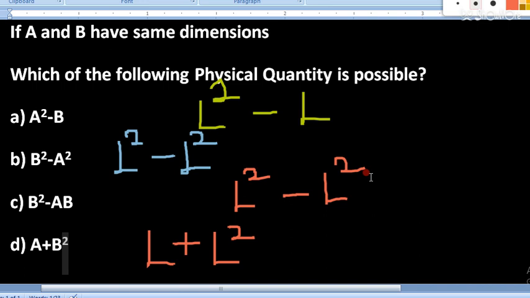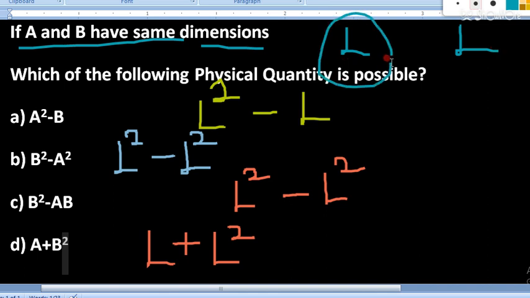I am repeating one thing again, that a and b have the same dimensions, and I have taken L and L as the dimension of a and b, meaning a and b both have length only. This is for my understanding, this is not given, I have taken it for my understanding, and I have mentioned the formulas. Now which one is right, you can check here.